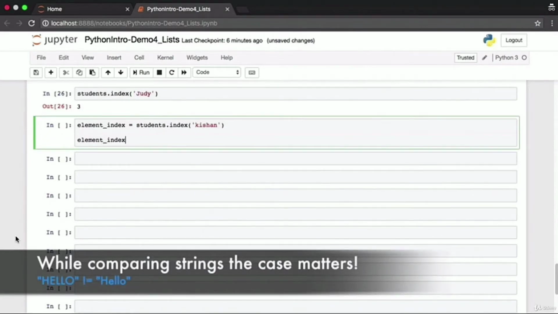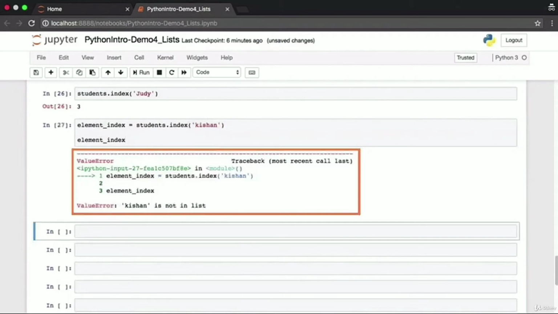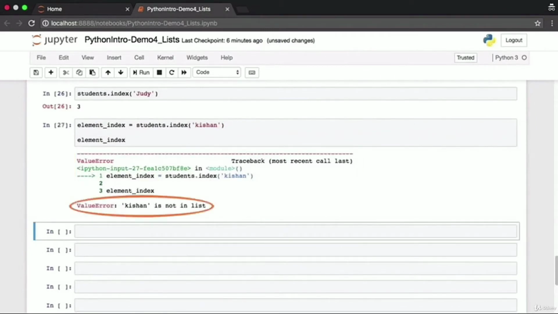It matters whether you specify the string in uppercase, lowercase, or any of its combinations. In this example, we want to find the index of the student Kishan, but we've specified K in small case. When we had originally added Kishan to the list, K was specified in capital case. Kishan with K in small case does not exist in the list, which means we get a value error. It says Kishan is not in the list.